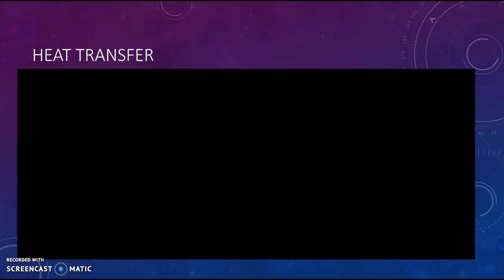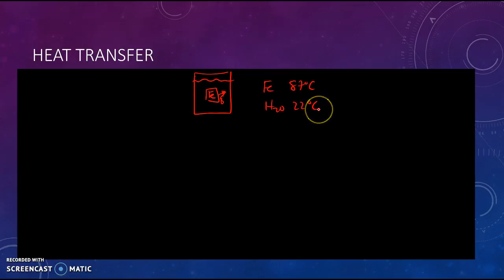All right, so if we have two objects in thermal contact with each other, say maybe we drop a hot piece of iron in a beaker of water, then we know that the heat's going to be exchanged to the water. Say that the iron is at 87 degrees Celsius, and the water is maybe at 22 degrees Celsius.